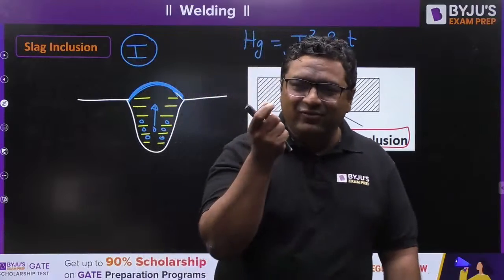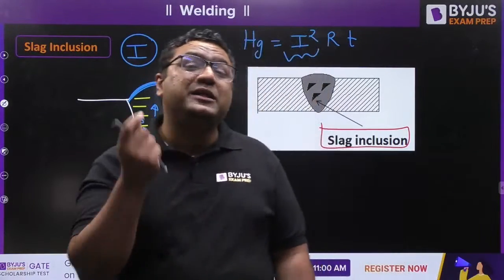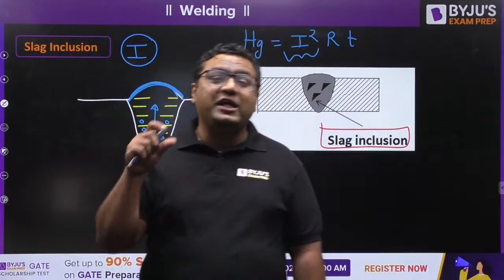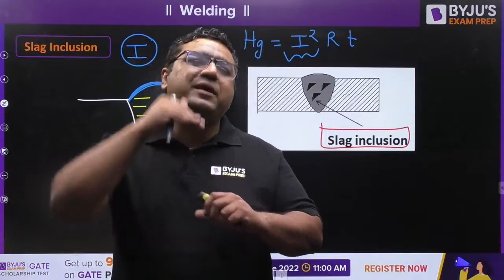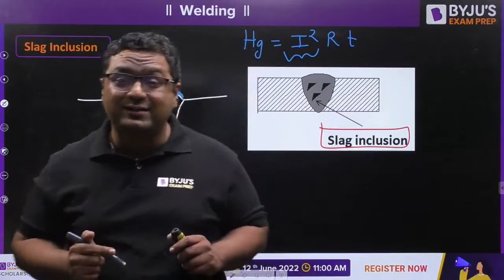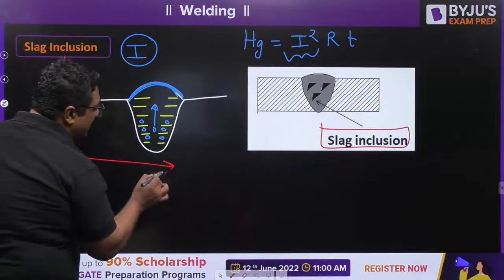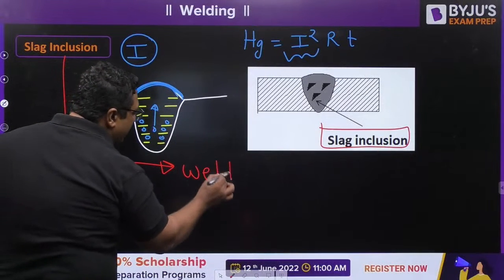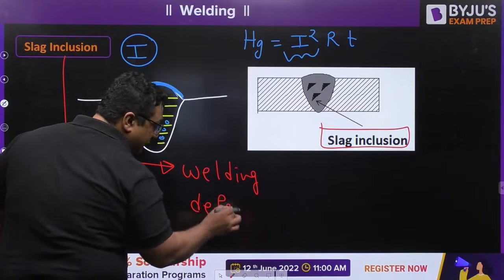In other words, flux gets trapped in between, slag solidifies in between, flux solidifies in between. So solidification of flux in between the molten weld pool, and it is not coming up because of the lower current setting. This is said to be slag inclusion, and this is nothing but a welding defect.